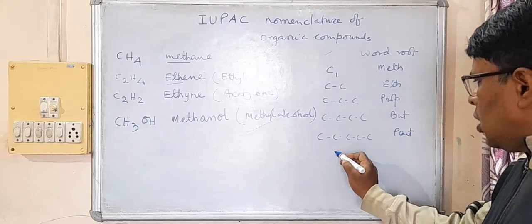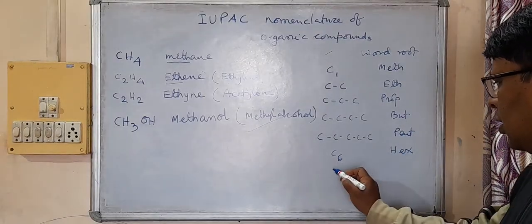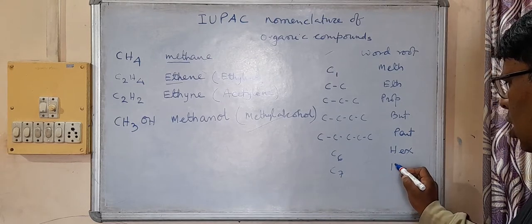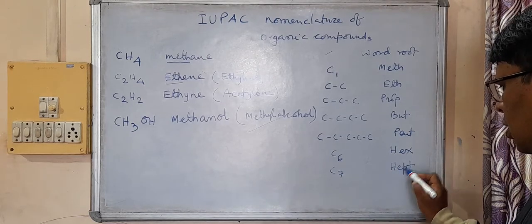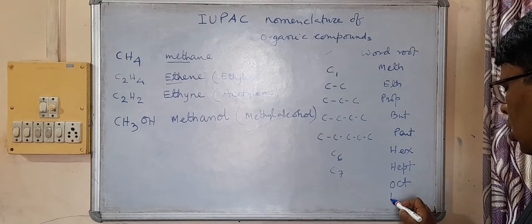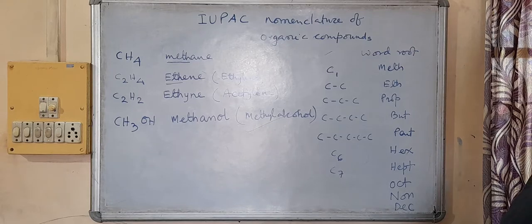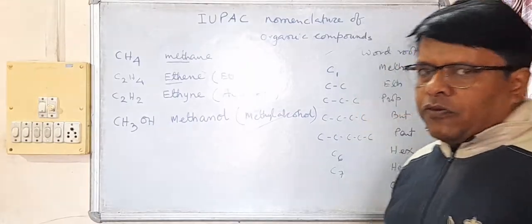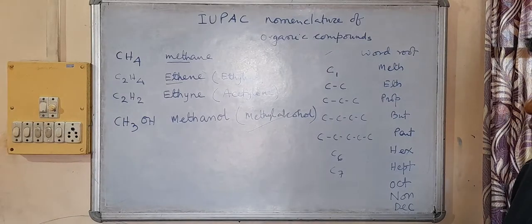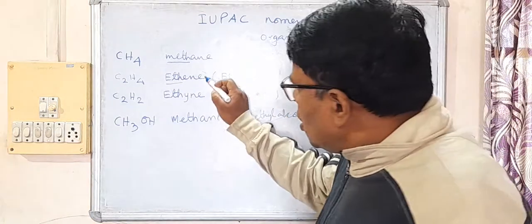So these word roots one has to learn. Suppose there are six carbon atoms in the chain, then it is hex. Seven carbon atoms in the chain, hept. Then oct, then non, then dec. Then for 11, undec. For 12, dodec, for 13, tridec, and it goes on. So word root is one component in the IUPAC naming.